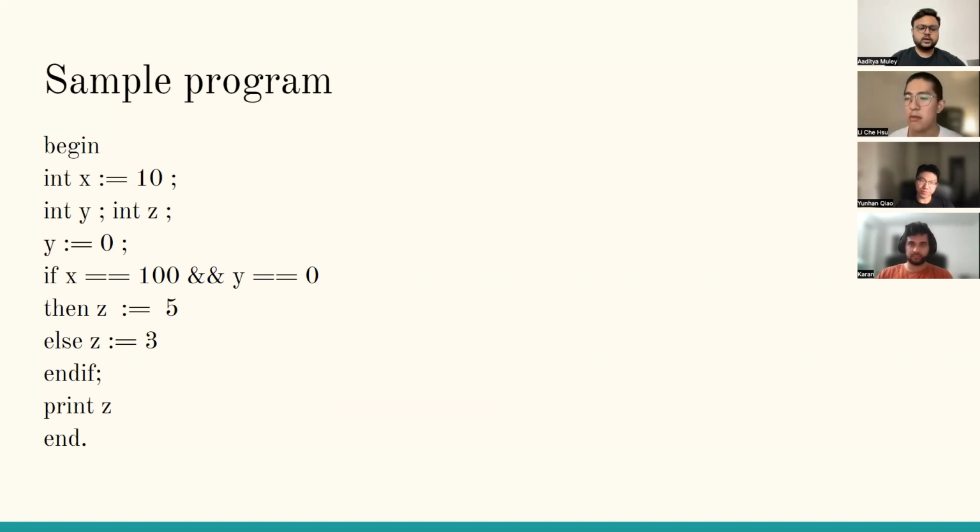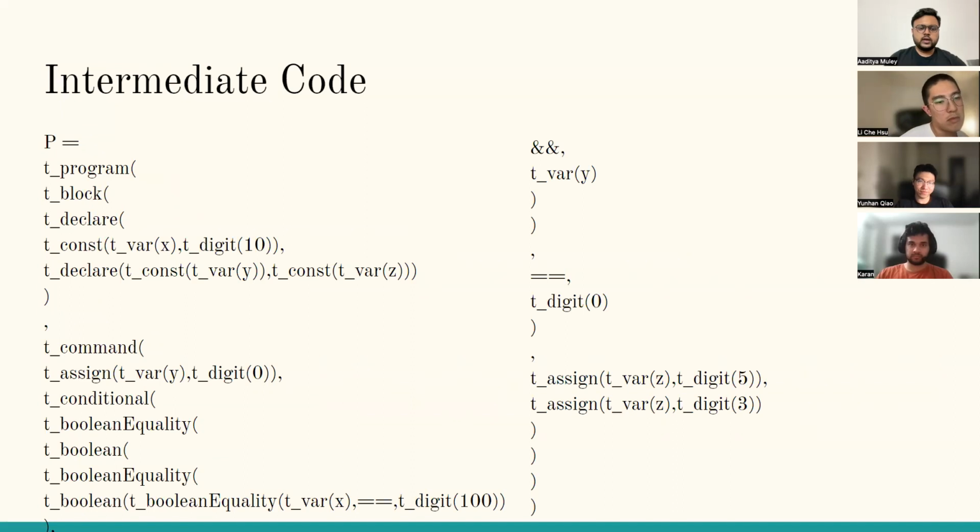If we go to the next slide, we see that once we run our program through the parse tree generator that we have in Prolog, we get this intermediate code. Now, this intermediate code has all the tree nodes required as the tokens, which would later be fed as input to the evaluator. If we could go to the next slide, please.